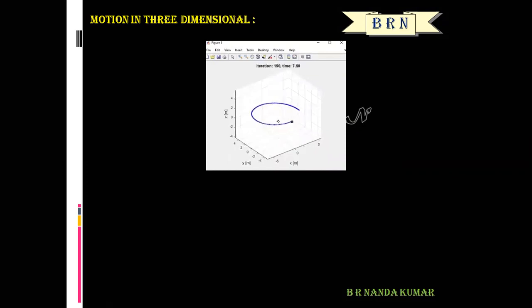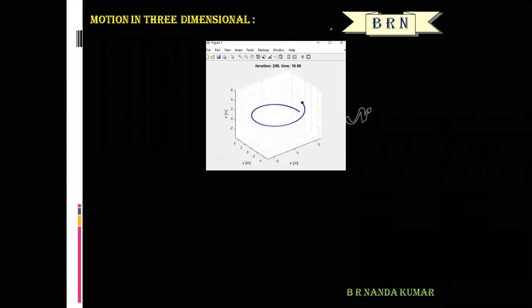Look at this animation: here the particle is moving in space, in three different directions at the same time. So the change in position of a particle can be determined by using three Cartesian coordinates: x, y, z.